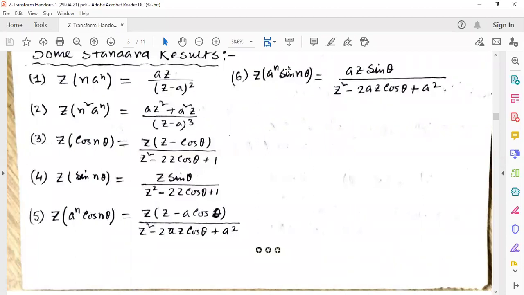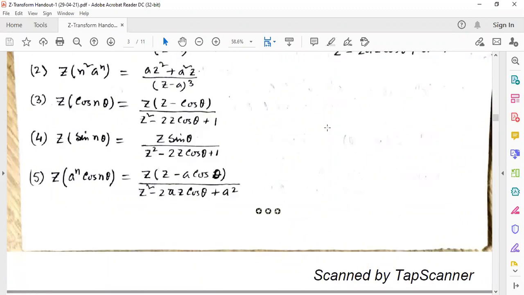Now Z transformation of a to the power n sin n theta is equal to az sin theta by (z square minus 2az cos theta plus a square). Here also the denominator is equal in both cases, only the numerator part is changed. So we can remember this very well for sin n theta and cos n theta. These are some standard results for the Z transformation. We have to remember these and use them when solving problems.